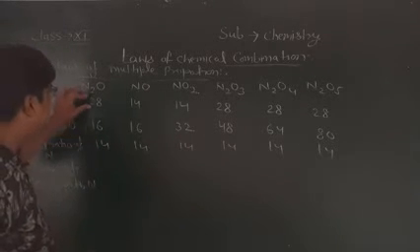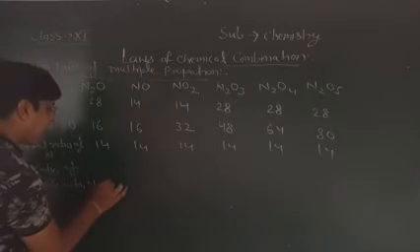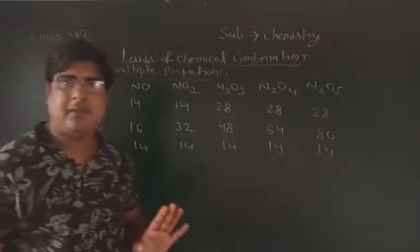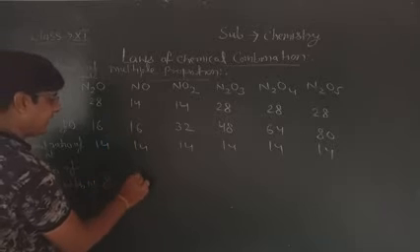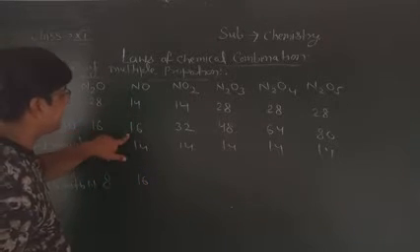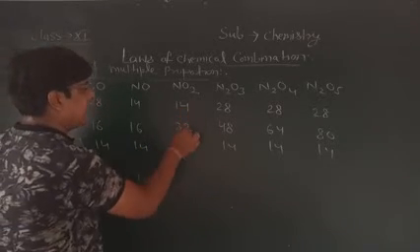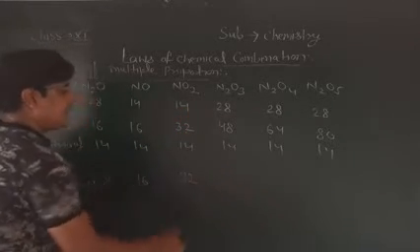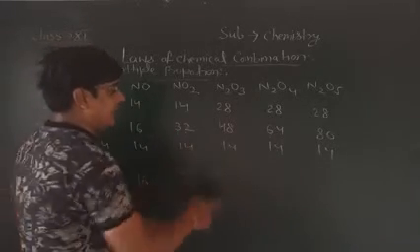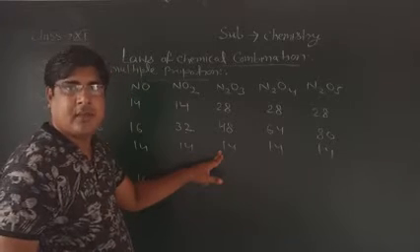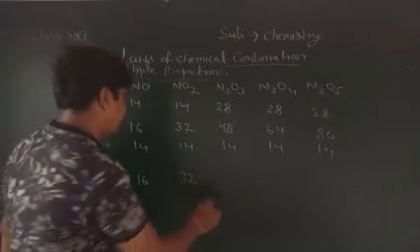I am taking half the nitrogen, so the mass of oxygen will also be half, 8. Am I right? Okay. Here you are taking 14, no problem. 14 gram nitrogen reacts with 16 gram oxygen. And 14 gram nitrogen reacts with 32 gram oxygen. Here you are also taking 14, so the oxygen will also be half, 24.